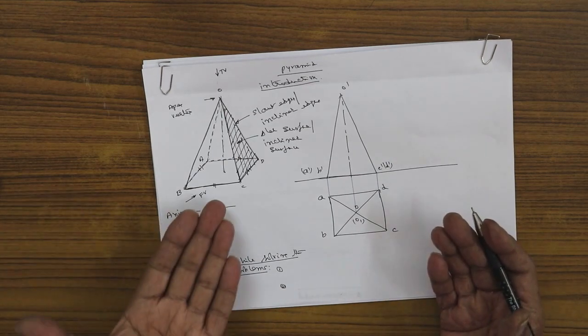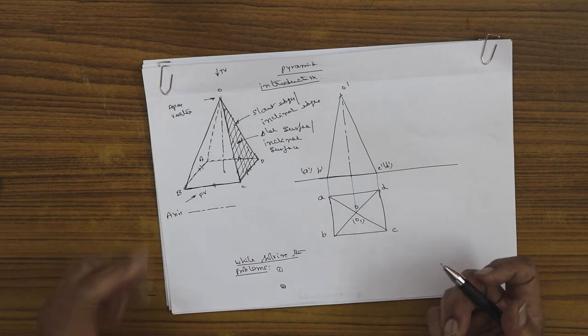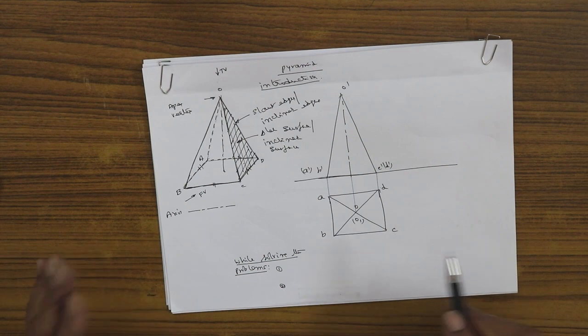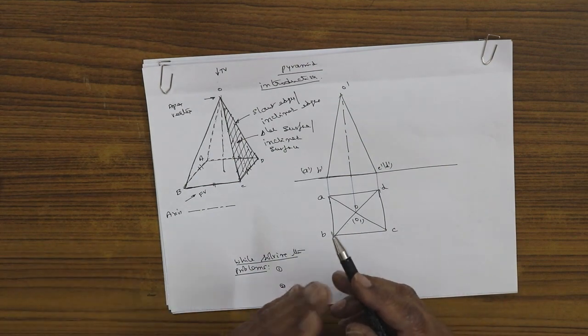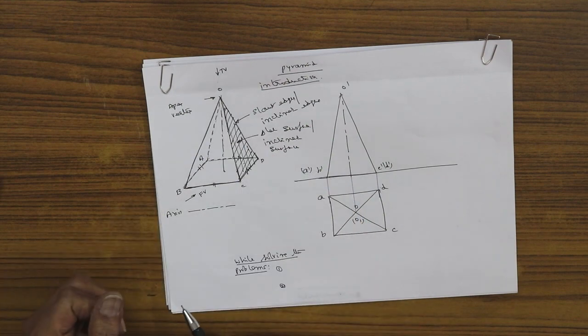I have taken an example of a square pyramid. It can be a triangle, pentagon, hexagon, any shape of base, but the major features remain the same: slant edges, triangular surfaces, base corners, base edges, and the axis, apex, and vertex.